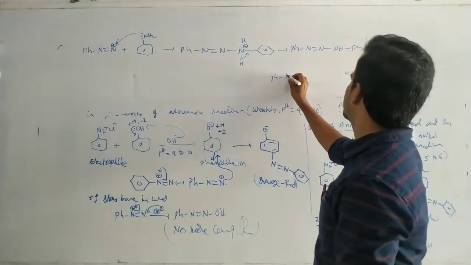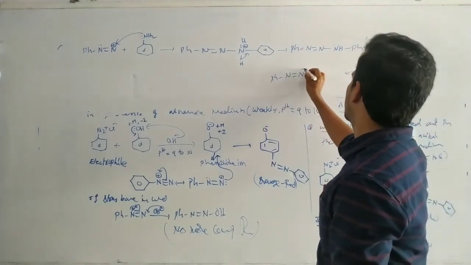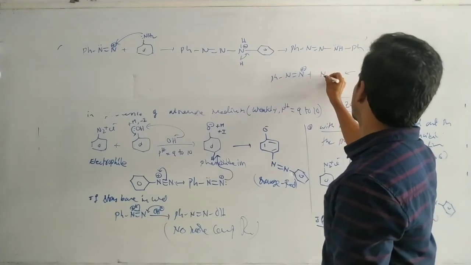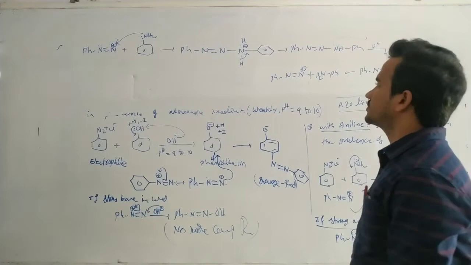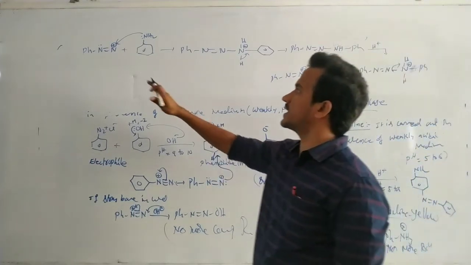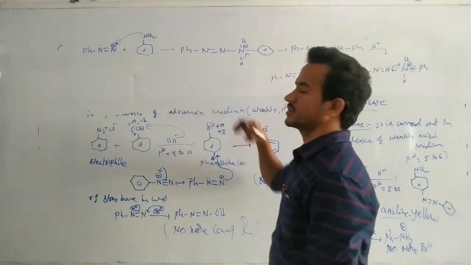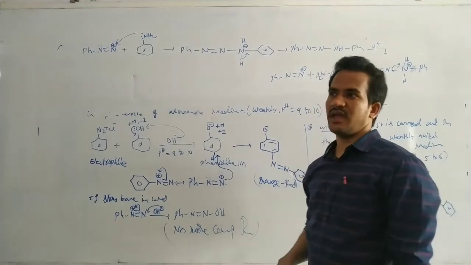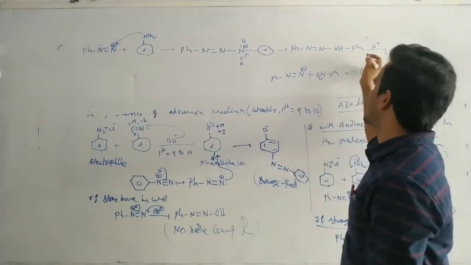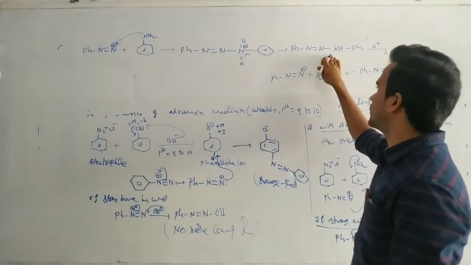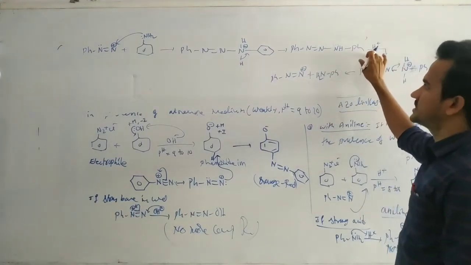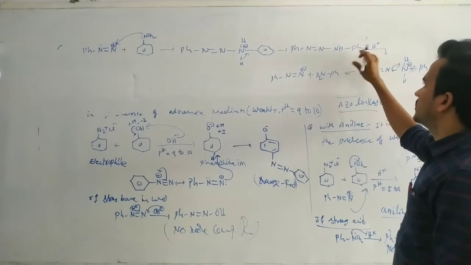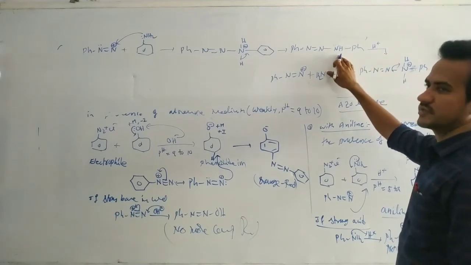Okay, so PH N double bond N, this one carries a positive charge. This one NH2, here PH. So actually here, first of all, that N plus attacks on this nitrogen, you will get this product. If you add the acid medium, of course here by loss of proton, we will get this compound. But if you add weak acid, here again protonation takes place actually.